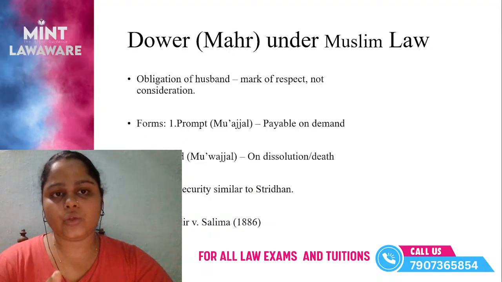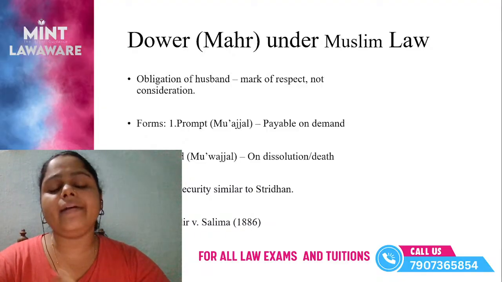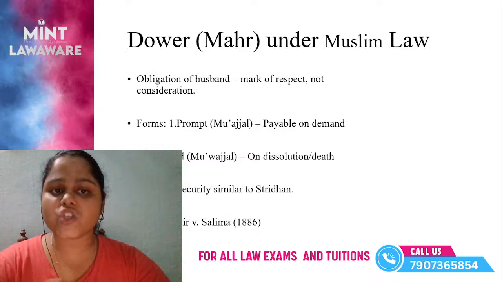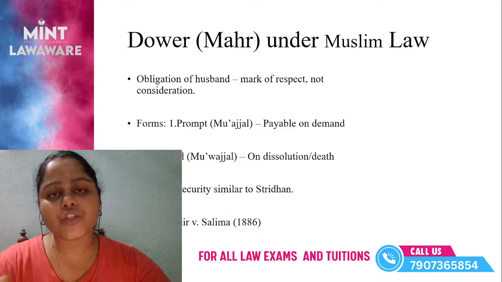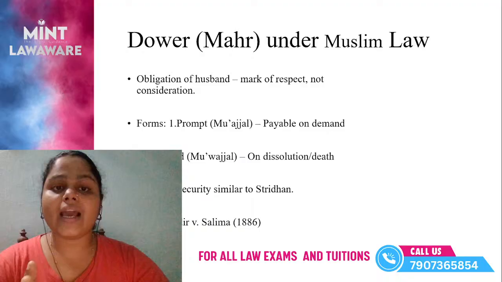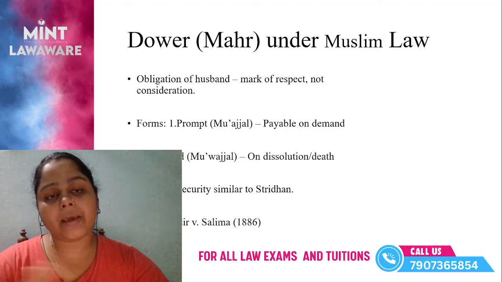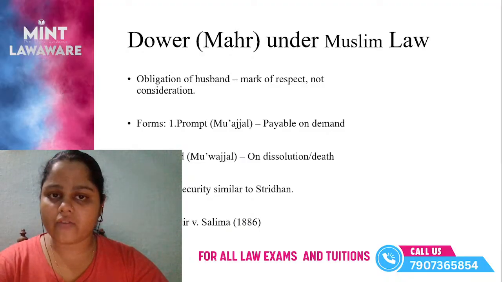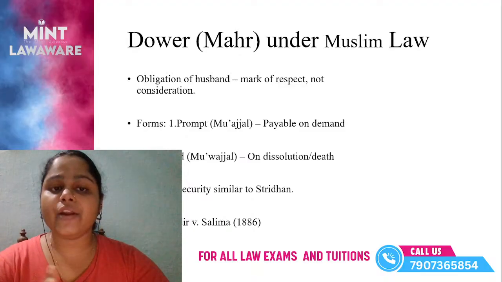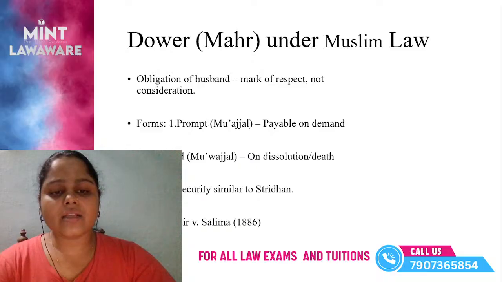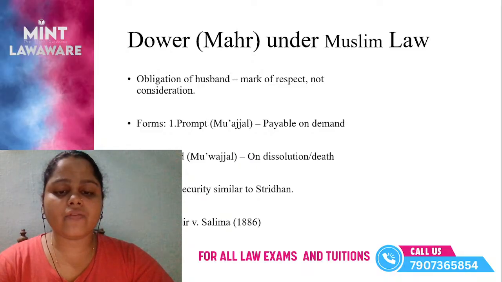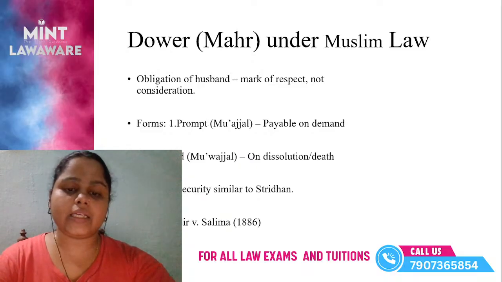The stridhan and dower are very much connected, and you have to study what the basic difference between dower and stridhan is, and also identify the basic similarities between them. Okay, so there is a case called Abdul Kadir versus Salima in the year 1886.